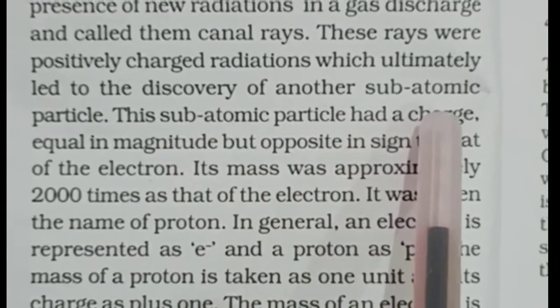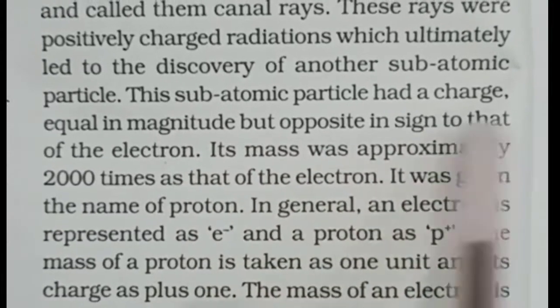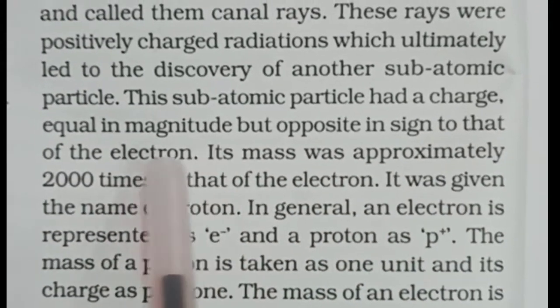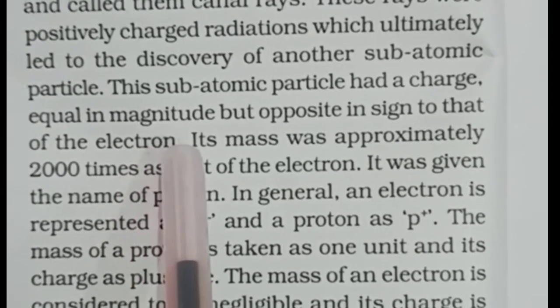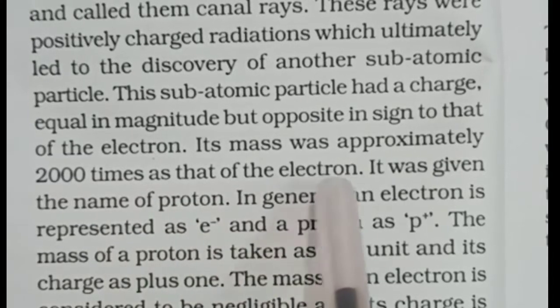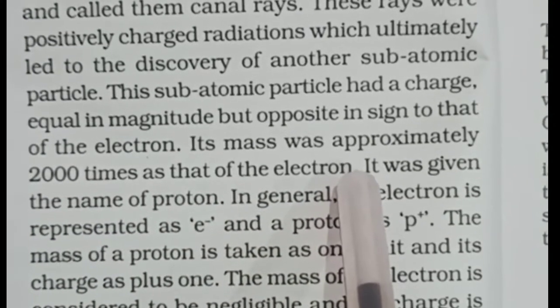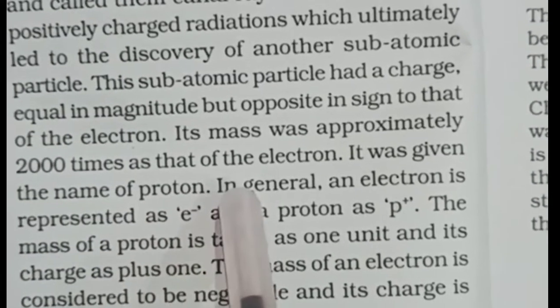This particle had a charge equal in magnitude but opposite in sign to that of the electron. But at that time the electron was not discovered; it was discovered later on. Its mass was approximately 2000 times that of the electron. It was given the name proton. And how do we define proton?